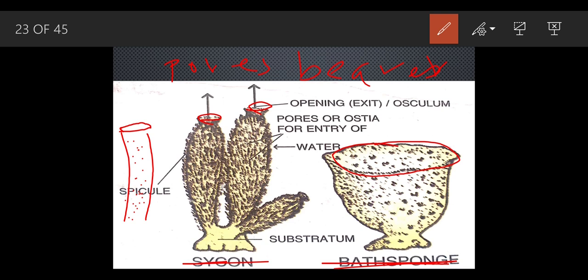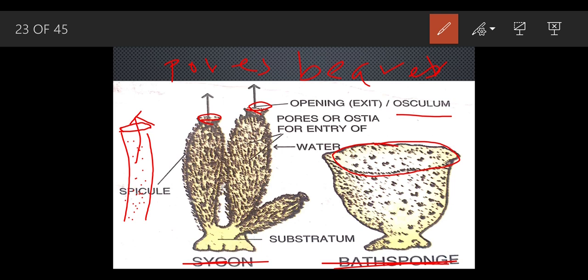And the opening, which is called the osculum, okay, after the digestion of the food, what is not digested moves out from the body in the form of excrete, okay. Excrete means what? The waste of the food, the food which is not required in the body, is thrown out through this osculum part.